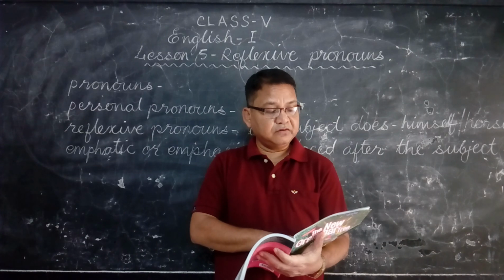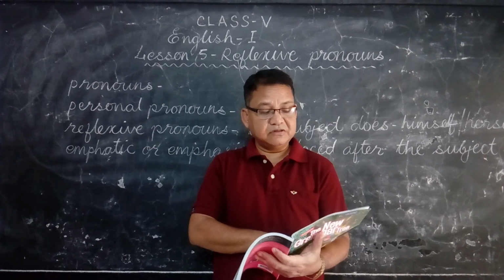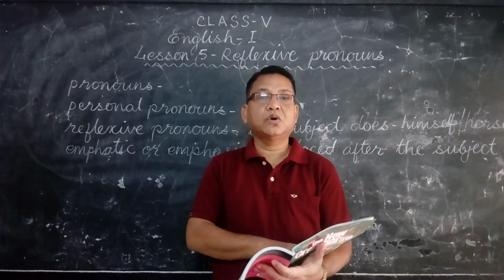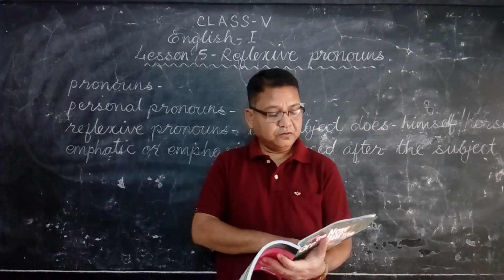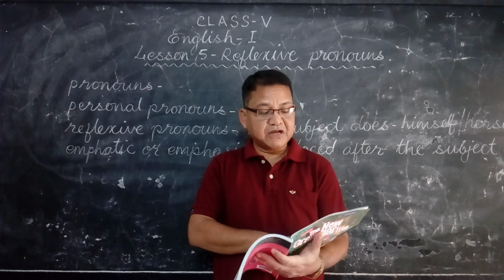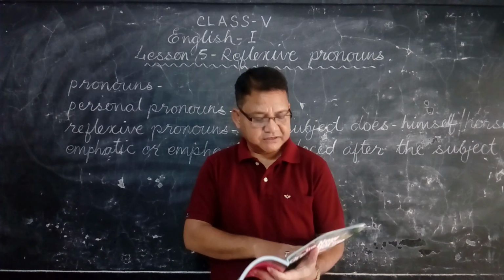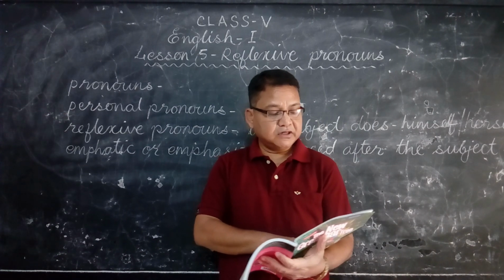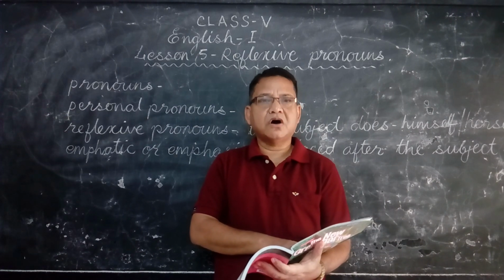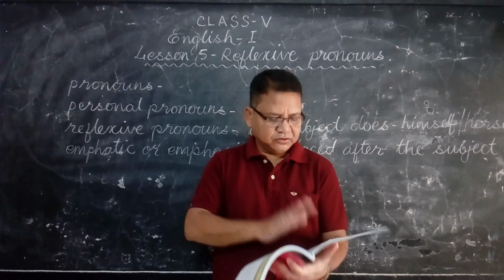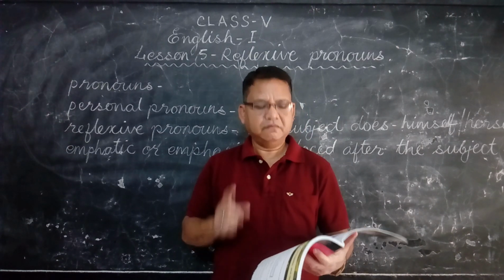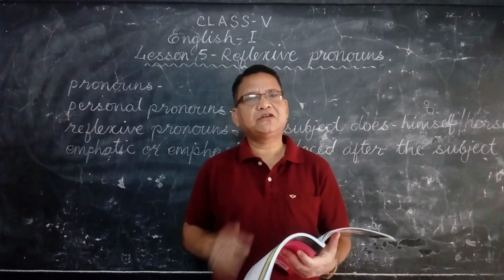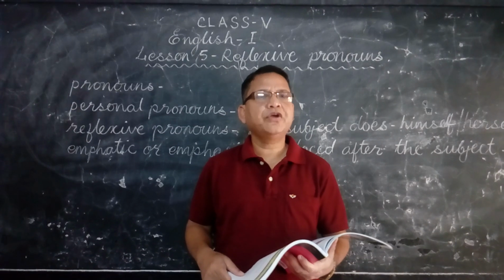Now the third one. The girl could not control dash and burst out laughing. The girl could not control herself. Number 4. A robot can do many things by itself. Itself is the answer. Number 5. The dog saw dash in the mirror and started barking. The dog saw itself. So complete this as homework very carefully. I'll be giving some more homeworks from the previous chapter. That too also you have to complete in a careful manner.